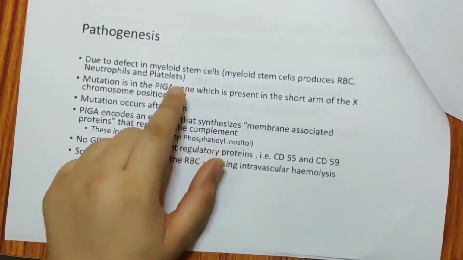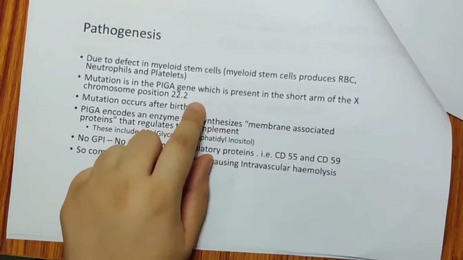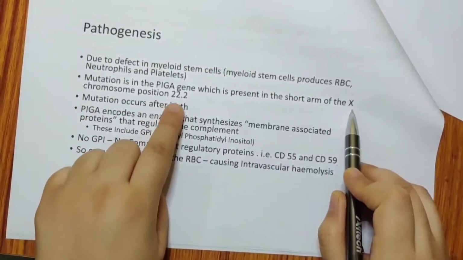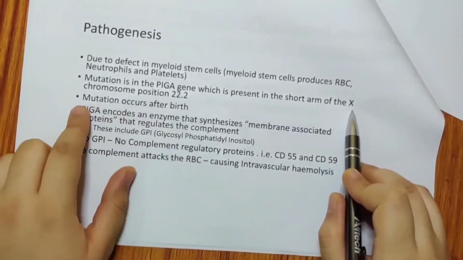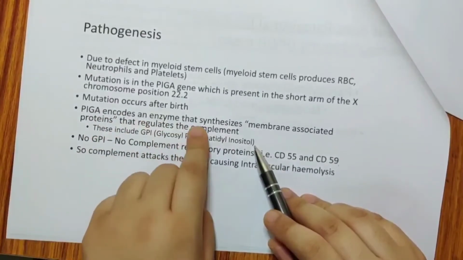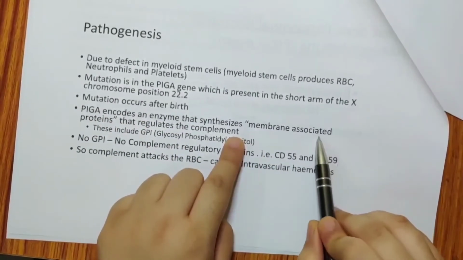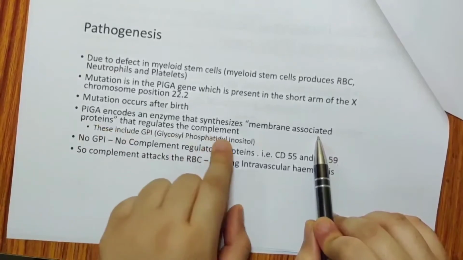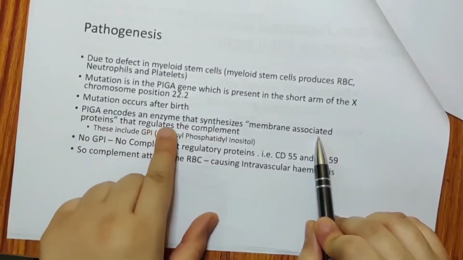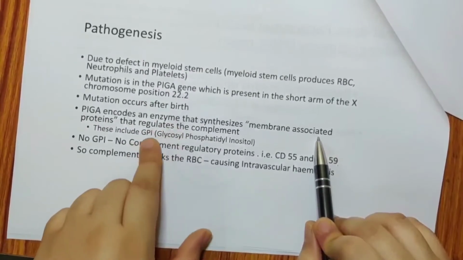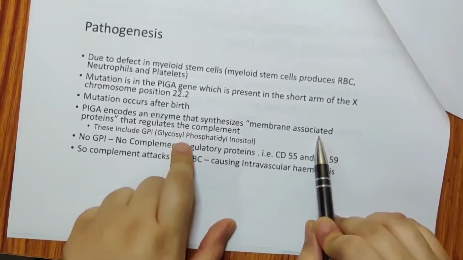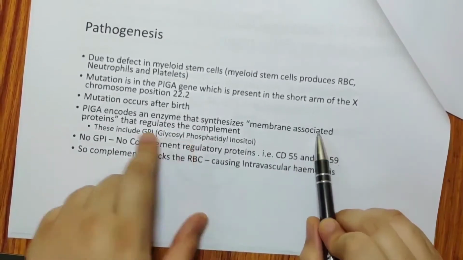Here what happens is there is a mutation in the PIGA gene which is present in the short arm of the X chromosome at position 22.2. This mutation occurs after birth, hence acquired. The PIGA gene encodes for an enzyme that synthesizes membrane-associated protein that regulates the complement. So this will code for an enzyme. This enzyme is your GPI, glycosyl phosphatidylinositol. What it does is, it acts as a membrane-associated protein.